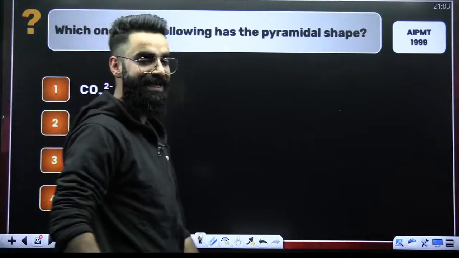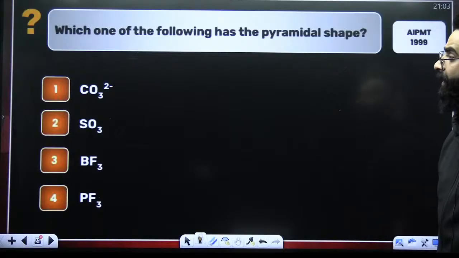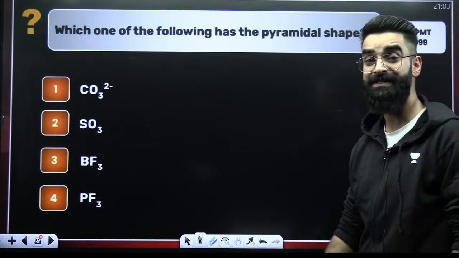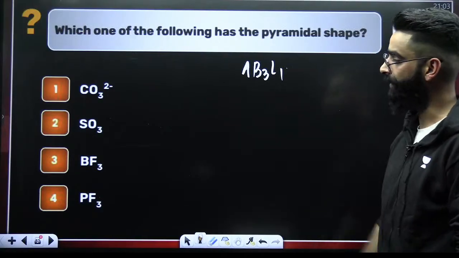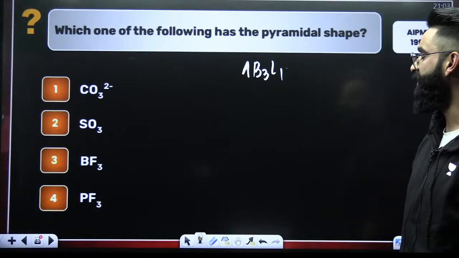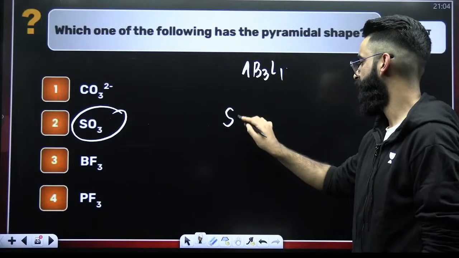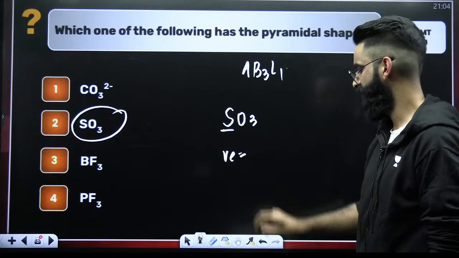AIPMT 1999, when you were not even born. Look at this question. Which of the following has the pyramidal shape? Pyramidal means AB3L1 type. AB3L1 is pyramidal. Now, which one is AB3L1 type? If you talk about your SO3, sulfur has got 6 valence electrons. No, it cannot be SO3.